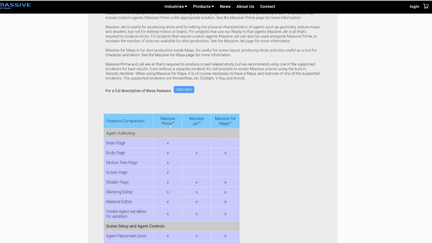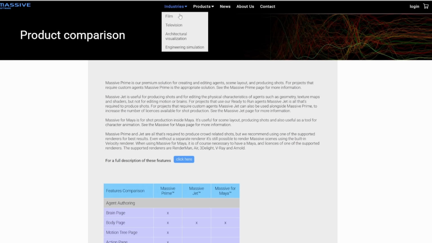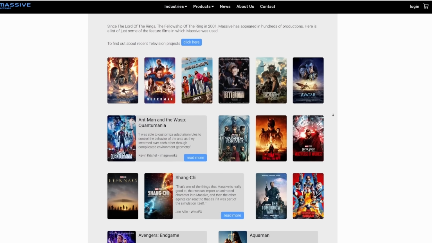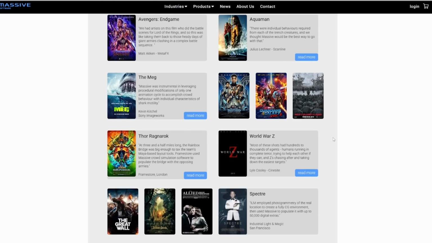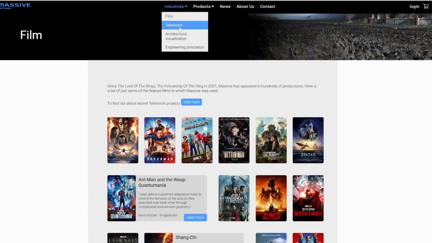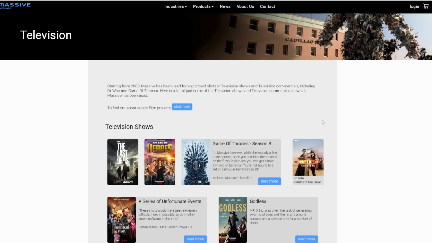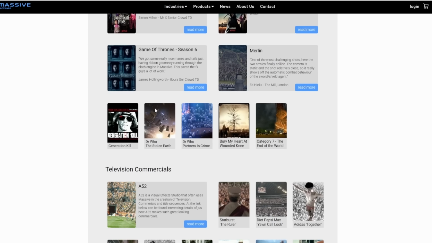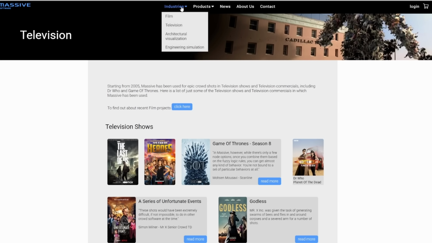So just in case you're thinking about grabbing this, working with it, of course you can simply go ahead and check it out. If you'd like to see some films where this has been used, if you go over to the industry section, click on film, you can see all the films that this has been used on. All of these movies actually used Massive. And this is just to tell you how much of a tool this is. In terms of television, I think they've used it in a lot more television shows than we actually give it credit for, like Game of Thrones, The Last of Us. All of these have used Massive one way or the other. And in terms of architectural visualization and engineering simulation, it also has a place right there.